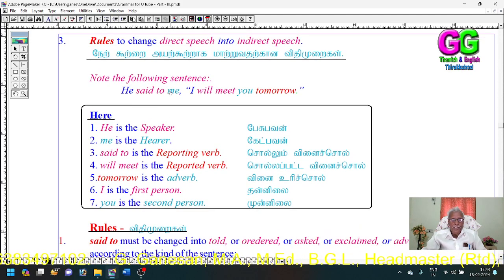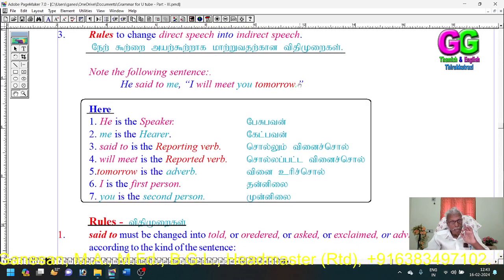Note the following sentence. He said to me, I will meet you tomorrow. This is a sentence of direct speech. Here, he is the speaker. Me is the hearer. Said to is the reporting verb. Will meet are the reported verbs.